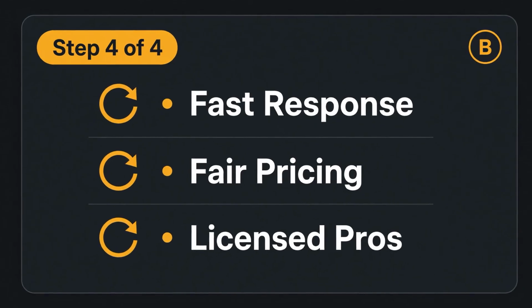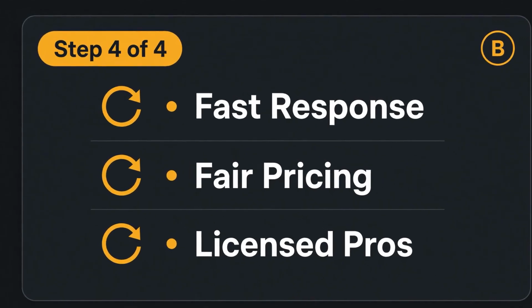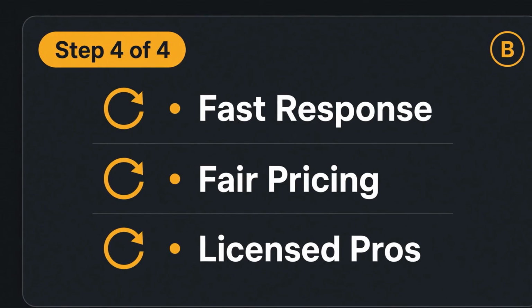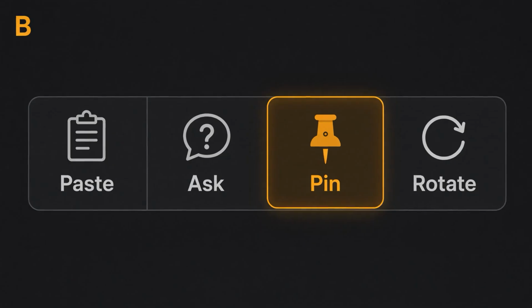Step 4. Let the benefit headlines rotate in position 2. Speed, price, trust. Different buyers care about different things, and rotation is how Google finds out which one this buyer cares about.